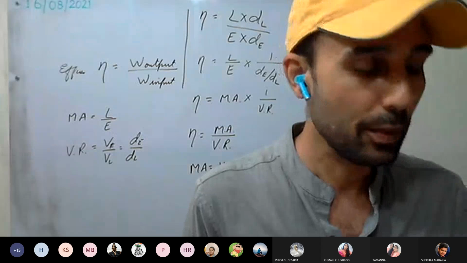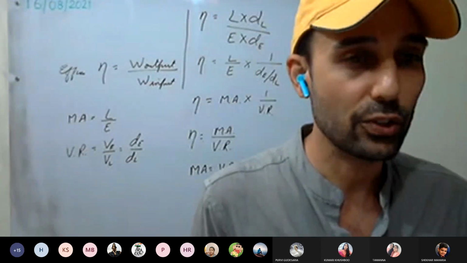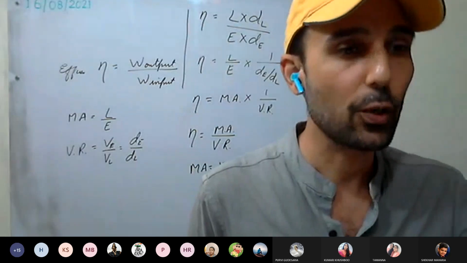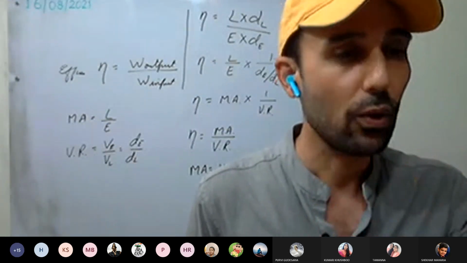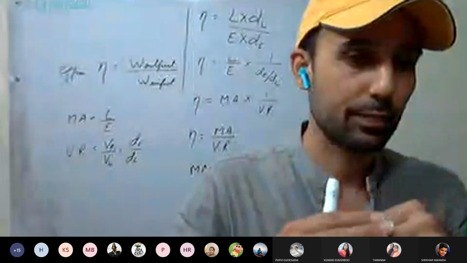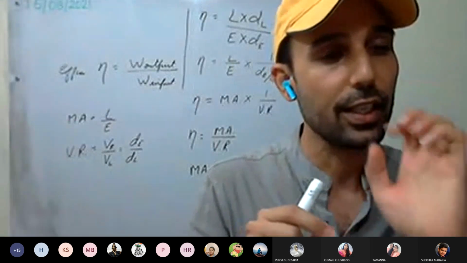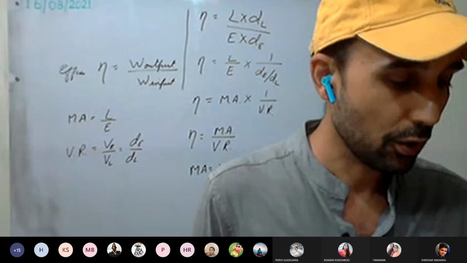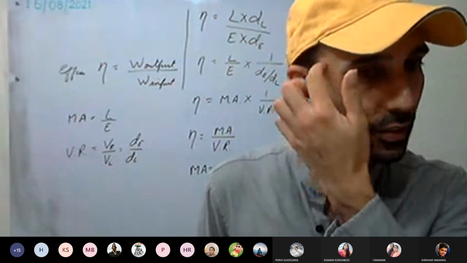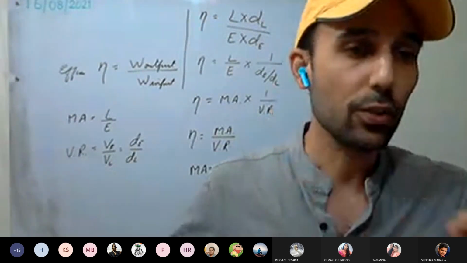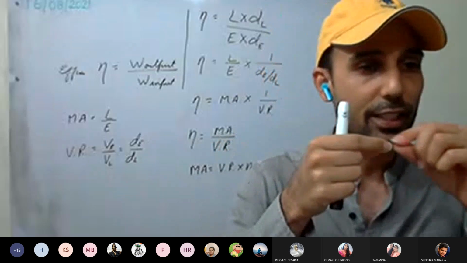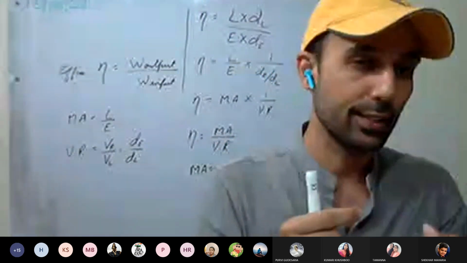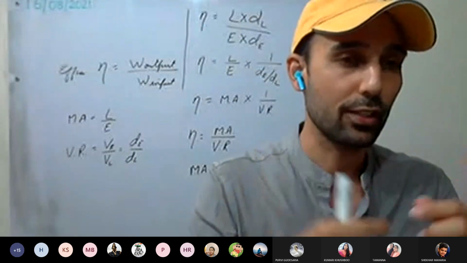So in actual machines, because of three reasons, there is a loss of energy. First reason, the moving parts in it are neither weightless nor smooth. Smoothness, friction will always be there. Not weightless, that is, some energy is wasted in moving them. Second, the string in it is not perfectly elastic. If it is not elastic, it is not able to resist change. When a force is applied, change will take place. Elastic means the ability to resist the change, that is, the body should not get deformed.